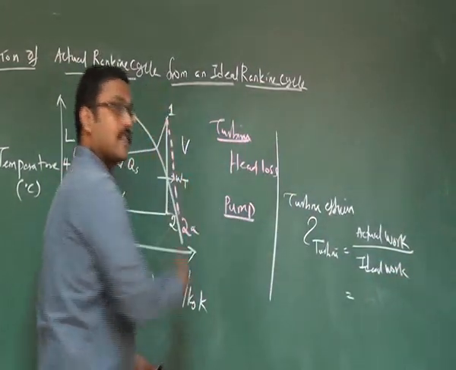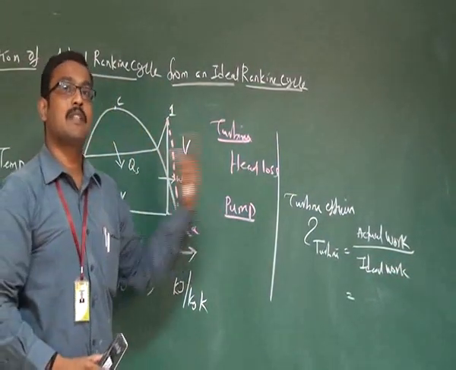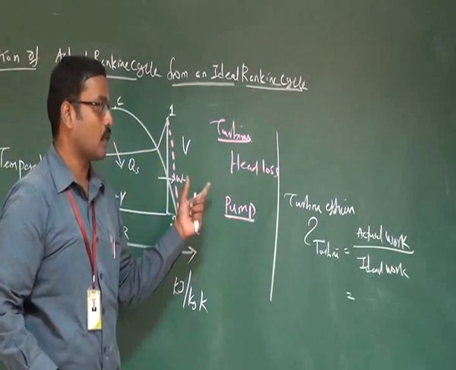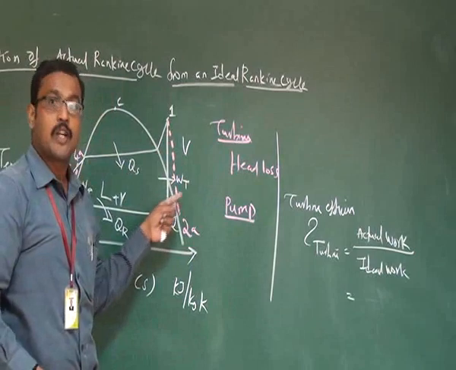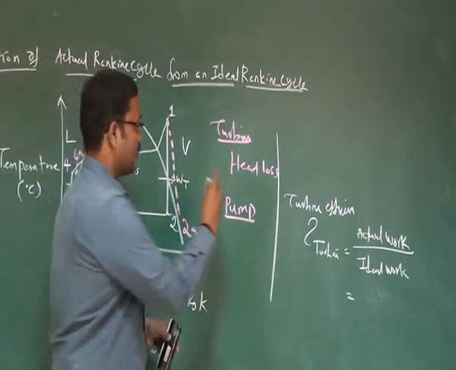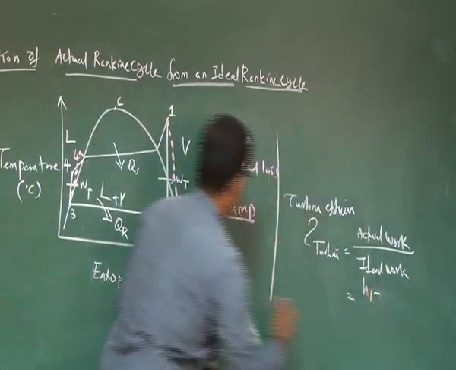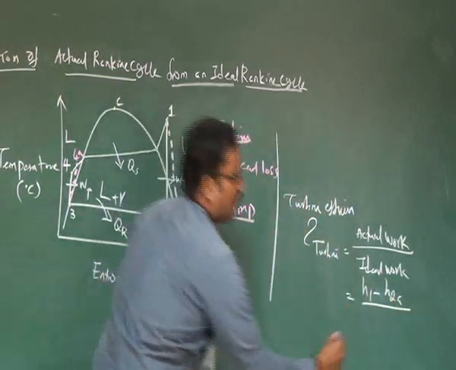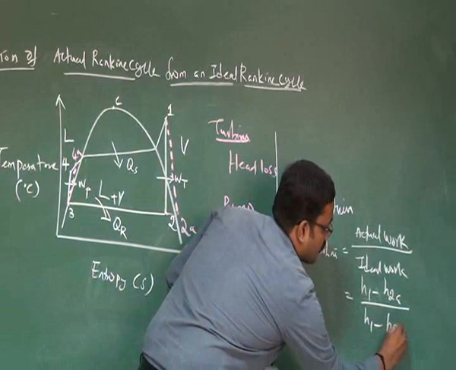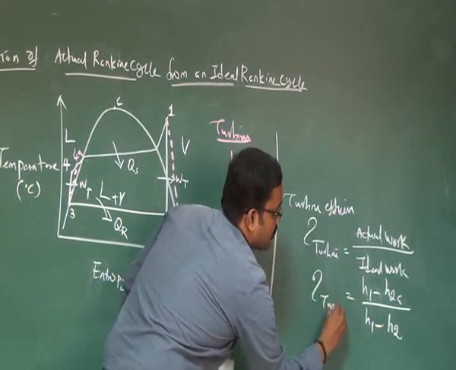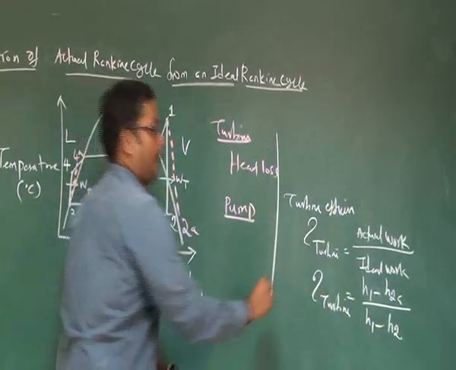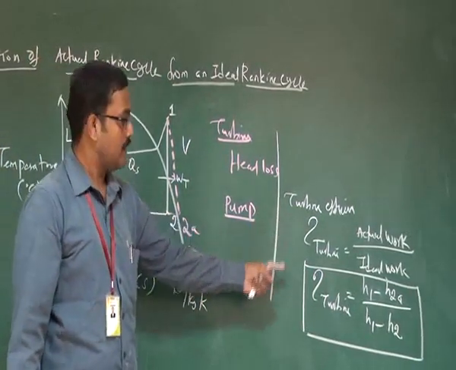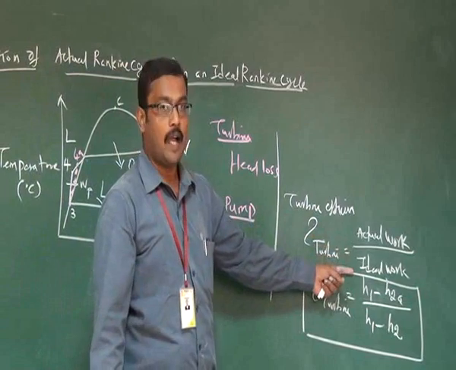Here the actual work is reduced because the isentropic expansion is converted into polytropic expansion. Then definitely there will be heat loss to the surroundings. So the ideal work is reduced, and that becomes the actual work. It can be represented as H1 minus H2A divided by H1 minus H2. This is turbine efficiency. It's a ratio between actual work and ideal work.